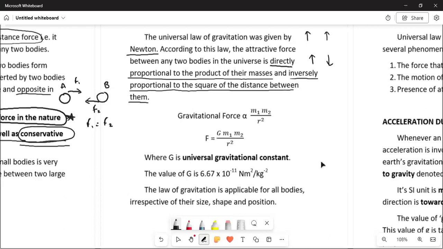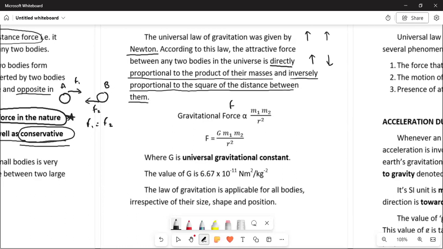Now, writing this law in terms of maths, we write it as gravitational force. This gravitational force, which we also represent by F, is directly proportional to the product of the masses.